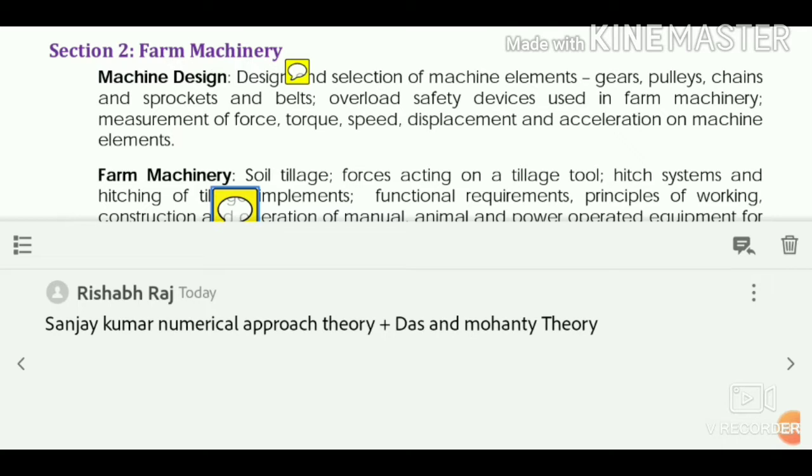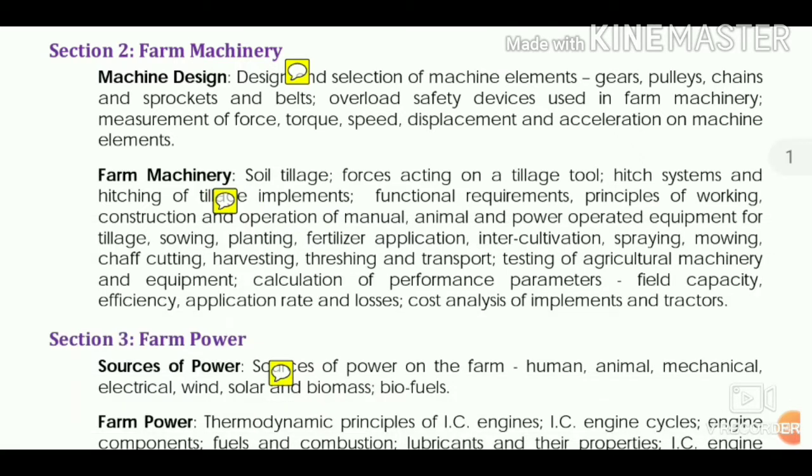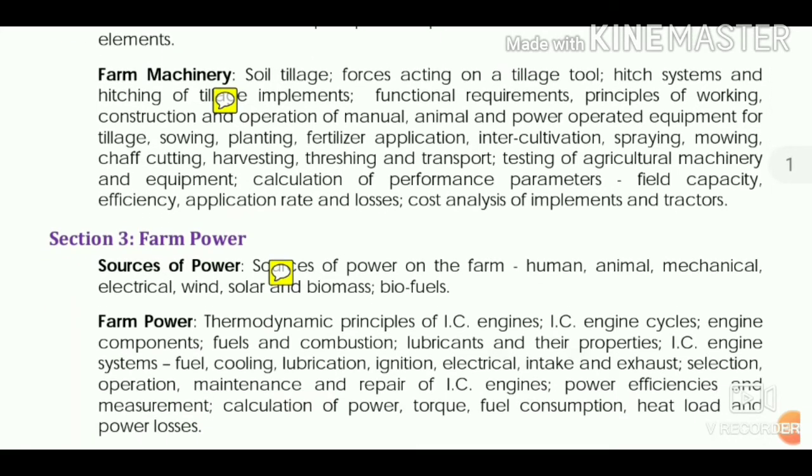Read that theory very carefully, because it is very helpful and very conceptual. Nowhere else can you find such theory. So you can complete farm machinery from these two books, and you can also study the Jagdishwar Sahai book, which you study for your semester examination. I am supposing that you have basic concepts of farm machinery.